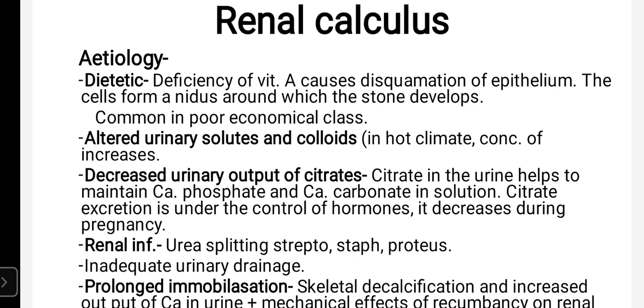That means calcium phosphate or calcium carbonate salts will deposit on that nidus and the renal calculus will be formed. It is common in poor economical class.